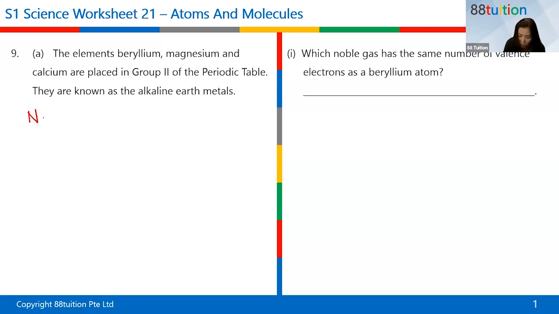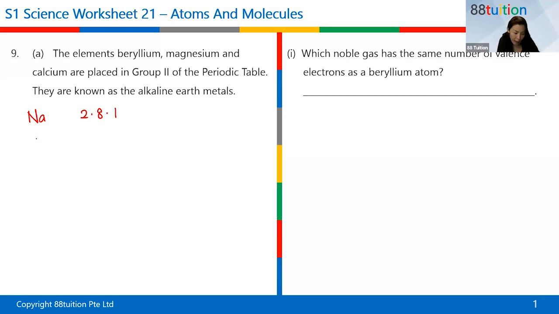Okay, so we talked about sodium last lesson. First shell takes 2 electrons. Second shell takes 8 maximum. Then you have 1 electron left in the third shell. So after that, we realize that sodium is actually inside group 1, right? So if it's in group 1, then we see something very striking here. What is it actually?